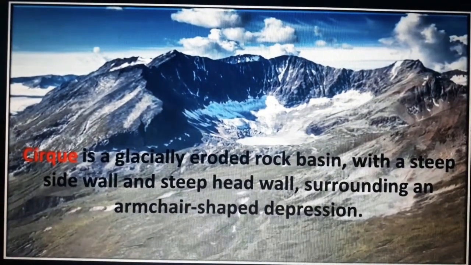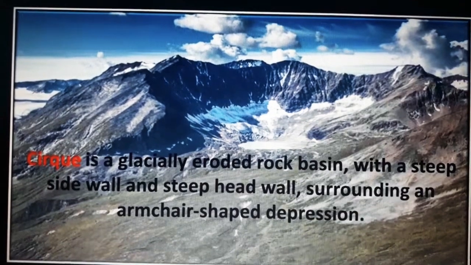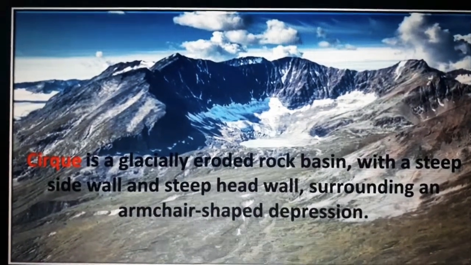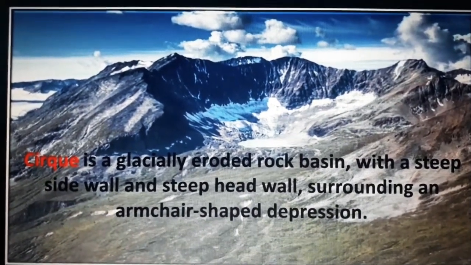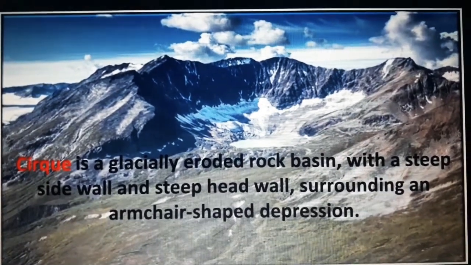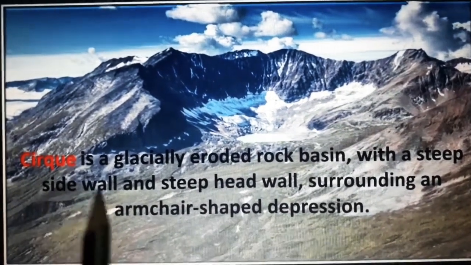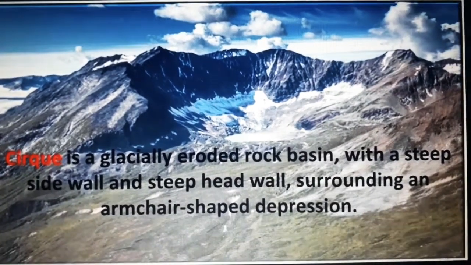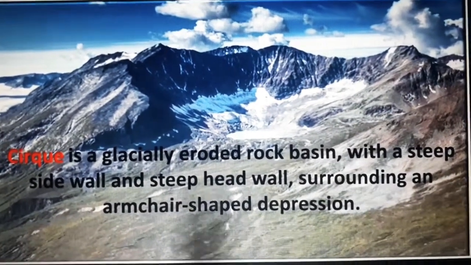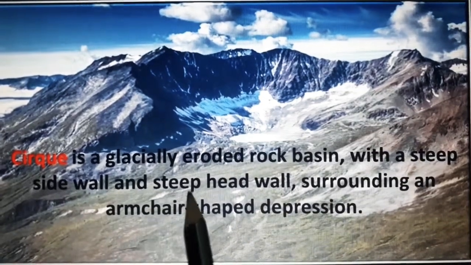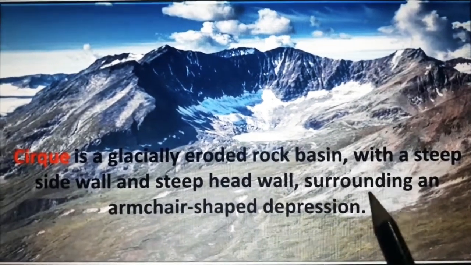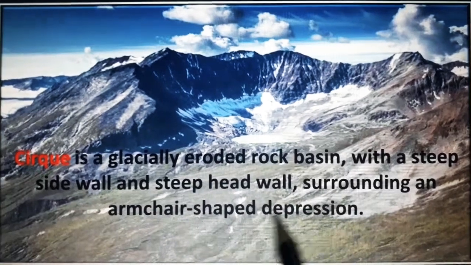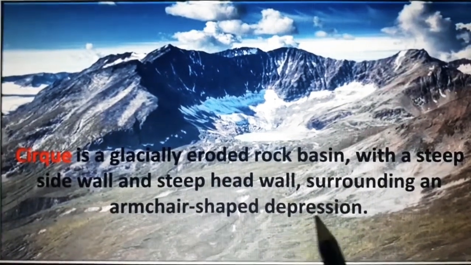Next we'll see the different types of landforms formed because of glaciers. First one is the cirque. A cirque is a glacially eroded rock basin with a steep side wall and deep head wall, surrounded, an armchair-shaped depression.